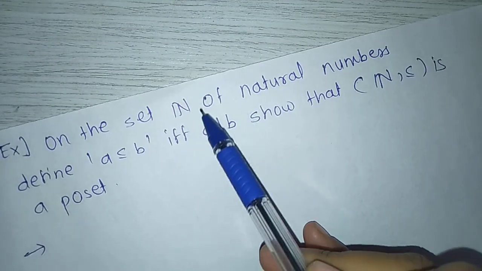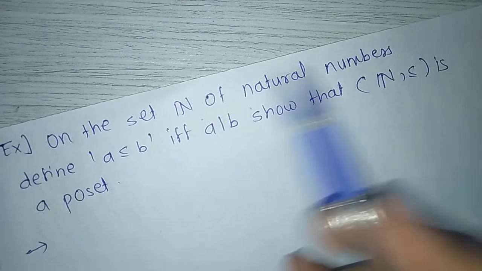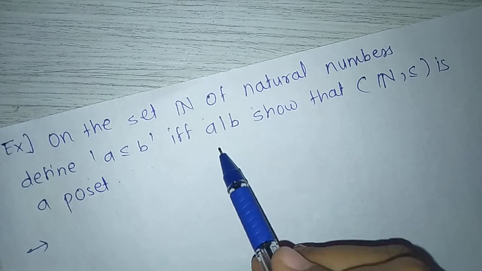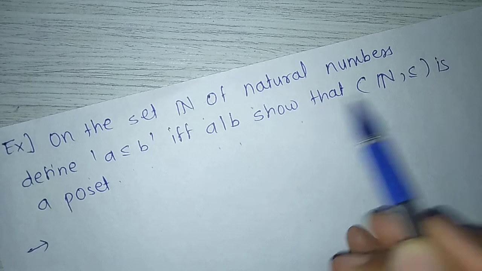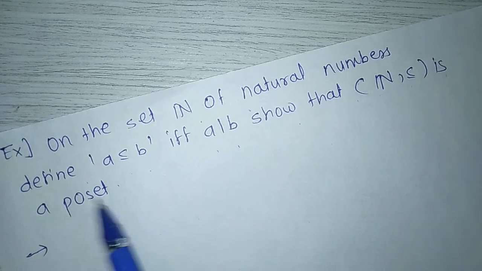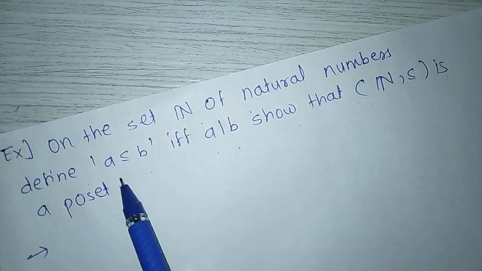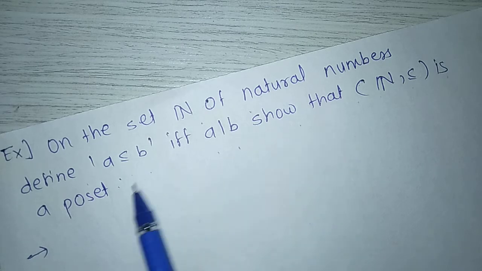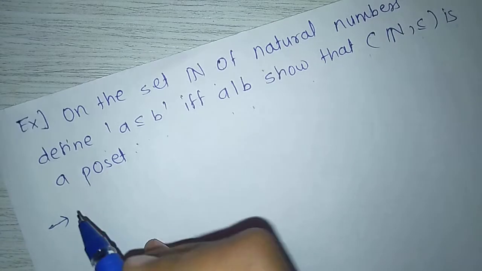Next example, on the set N of natural numbers, define a ≤ b if and only if a divides b. Show that (N, ≤) is a poset. Here a ≤ b means a divides b, or a divides b means a ≤ b.